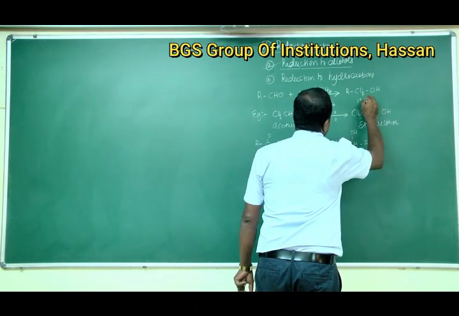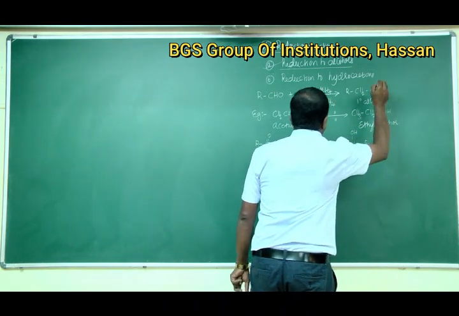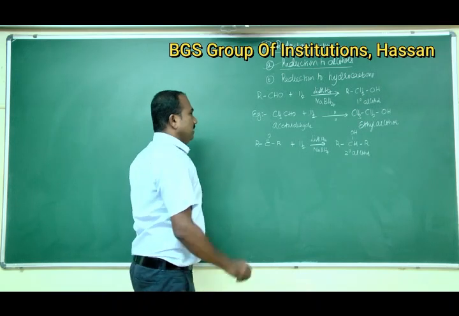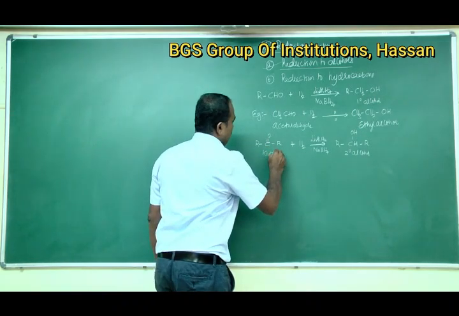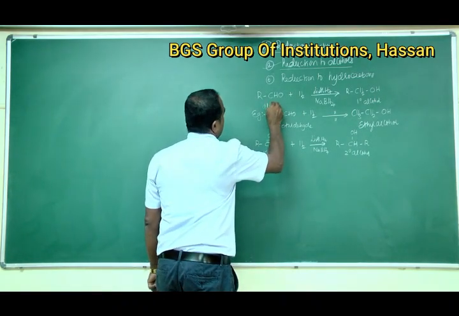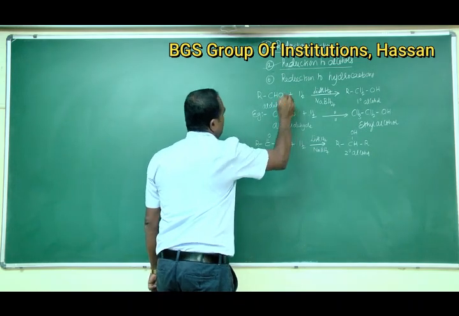This is primary alcohol. This is ketone. This is the general formula for ketone, and this is the general formula for aldehyde.